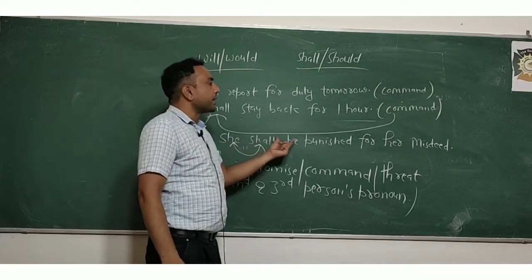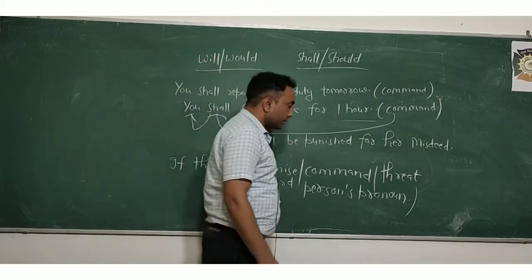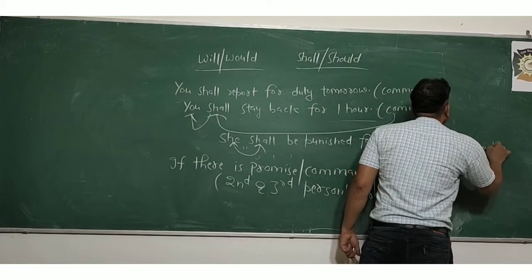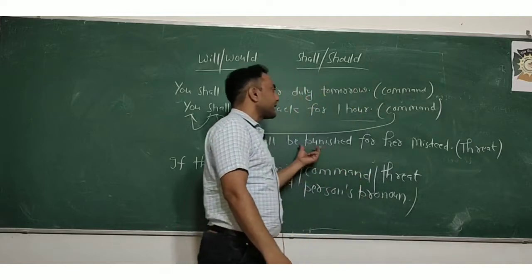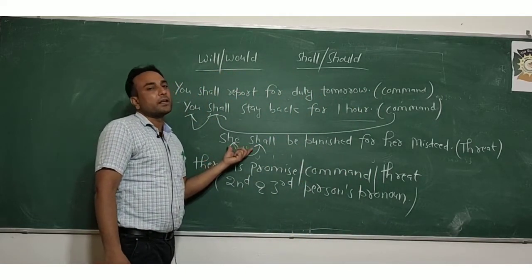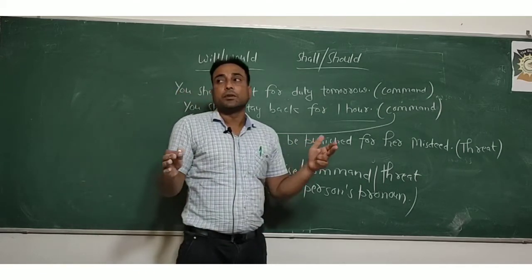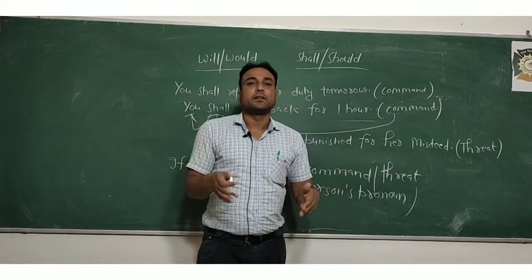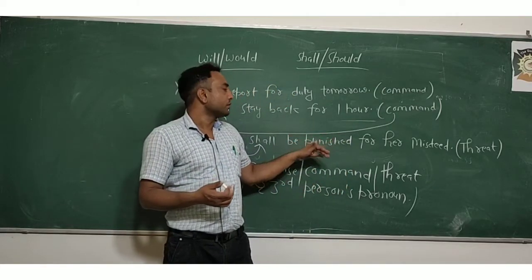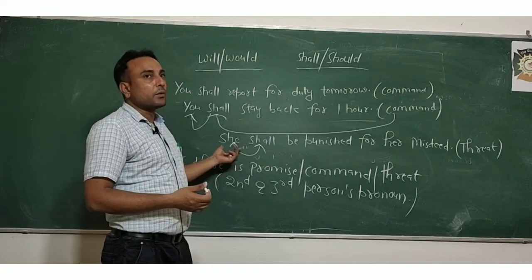It means that there is a threat in the sentence. If there is a threat in the sentence, then obviously we will use shall with second and third person. If I say, you shall have to pay for that, it means there is a threat in the sentence. So we will use shall with second and third person pronouns.